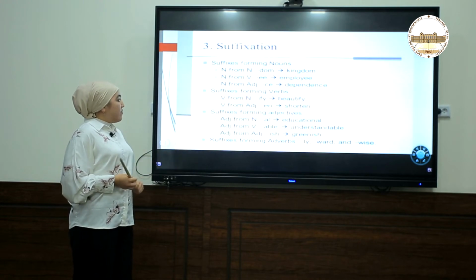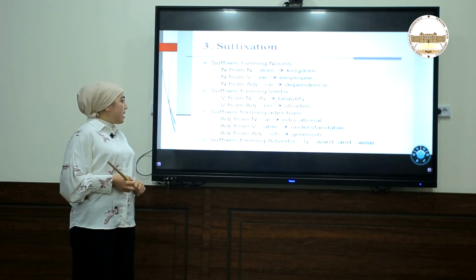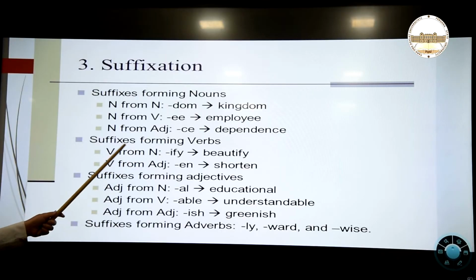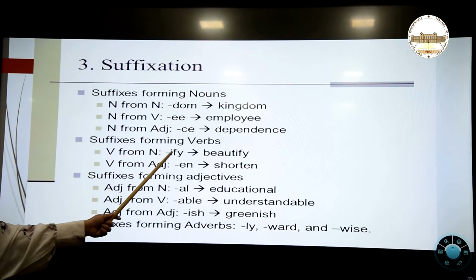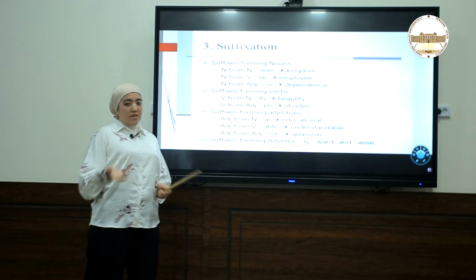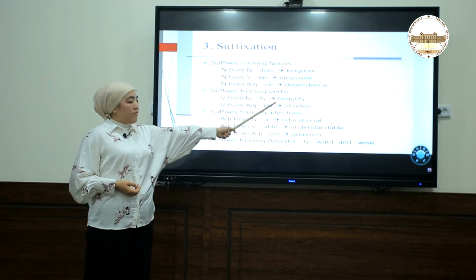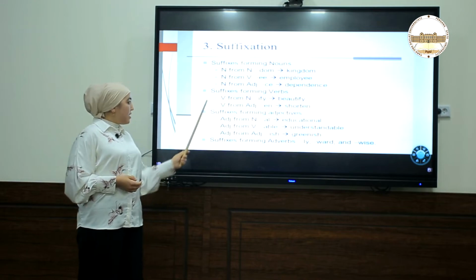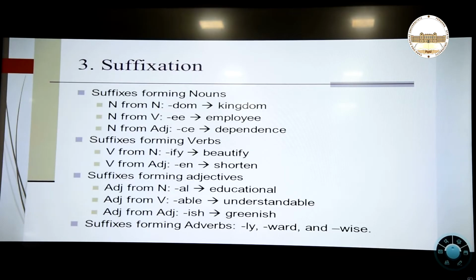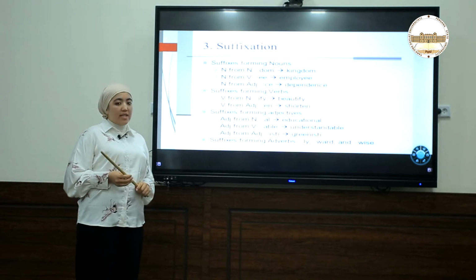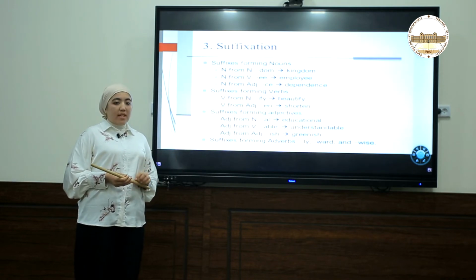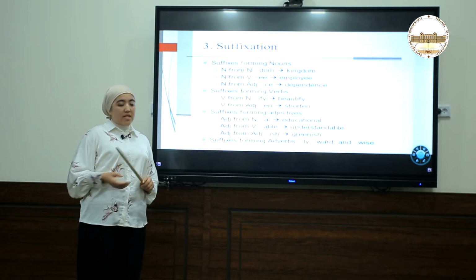And suffixes can create verbs. For example, with the help of a noun, we can create a verb. Like here, beauty is a noun, but with the help of these suffixes, we are creating the verb beautify. And the next one, verbs from adjectives, en and ify. With the help of these suffixes, we are creating, again, one type of verb, shorten. Actually, short is an adjective, but with the help of the adjective, we are creating a verb.